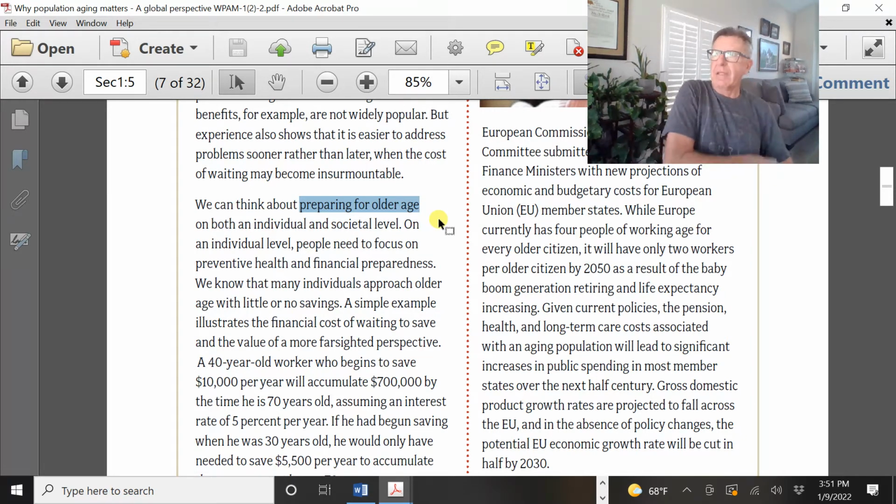I look at my dad when he was my age compared to the way I lived my life. There's a huge difference in terms of our approaches to life. My dad retired at 65. He sat around and watched TV. I'm still going out there doing things all the time. I don't plan on retiring right now. It's too much fun doing this.